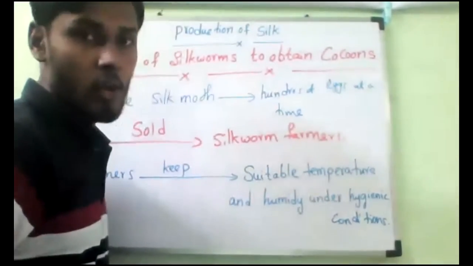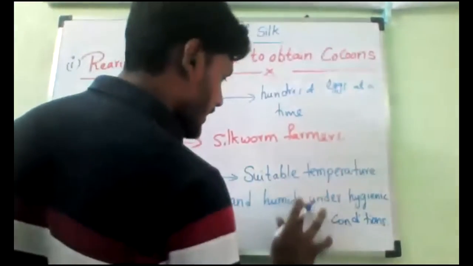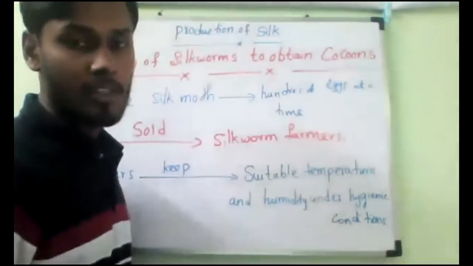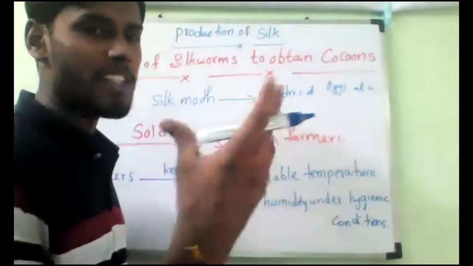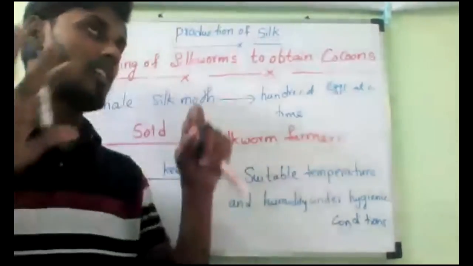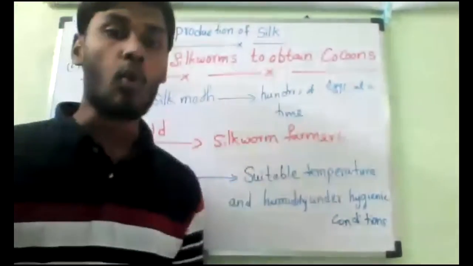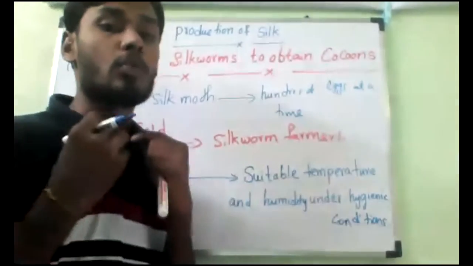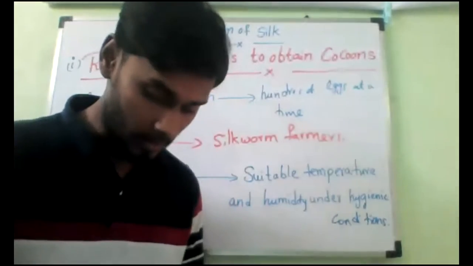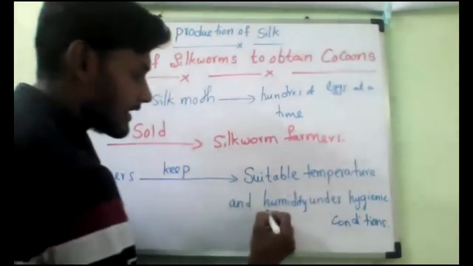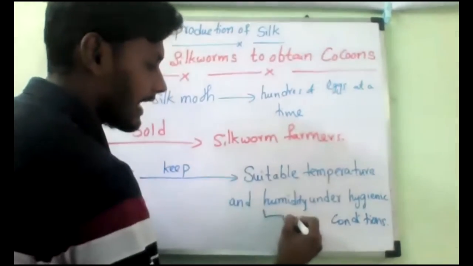So what is the meaning of humidity? Humidity, spelled H-U-M-I-D-I-T-Y. You may see that one day the atmosphere is very dull, and one day it is very warm. One day, even without the sun, we get sweat automatically. Do you know it?